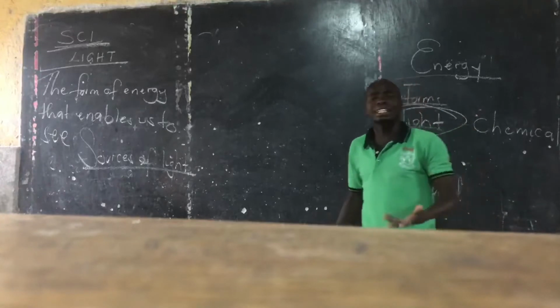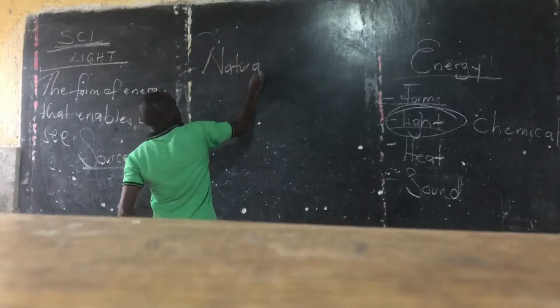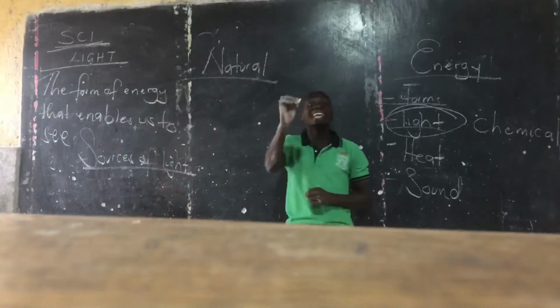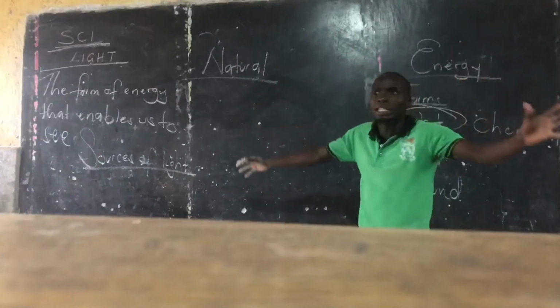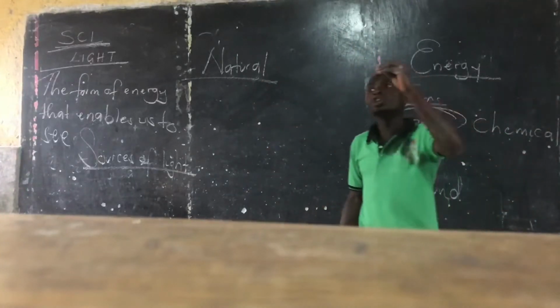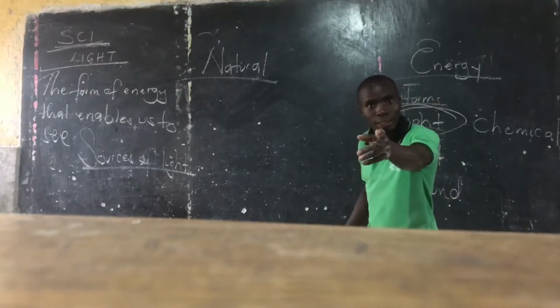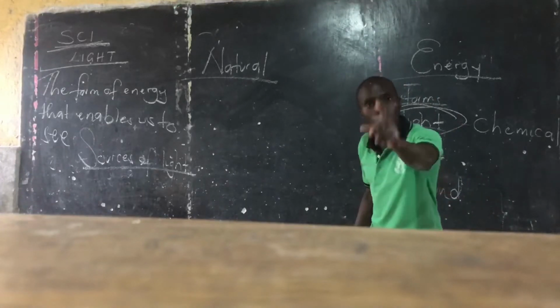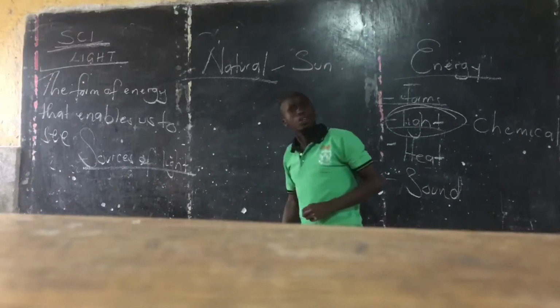The sources of light are grouped into two. We have the natural sources of light. These ones are natural because they are God-made. They exist naturally in the atmosphere. For example, we have the main natural source of light and heat, which is the sun. The sun is a natural source of light.